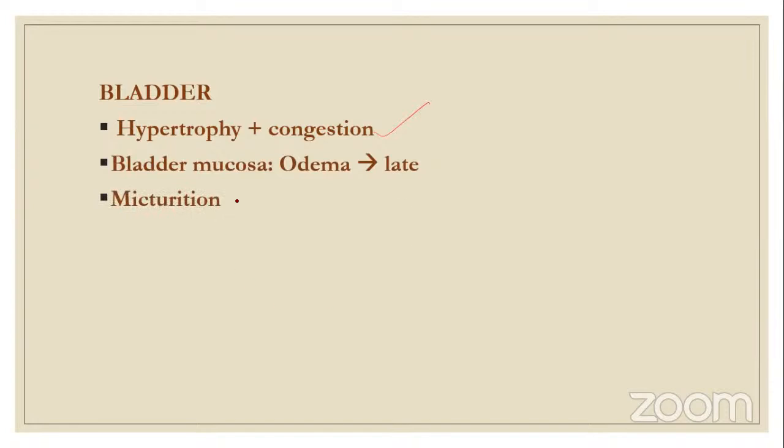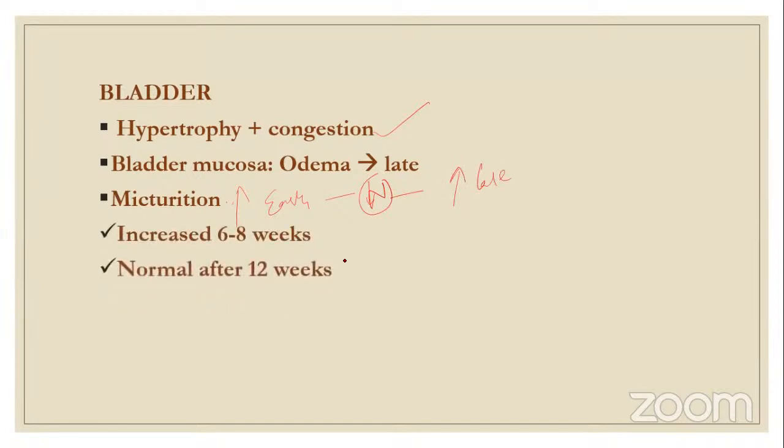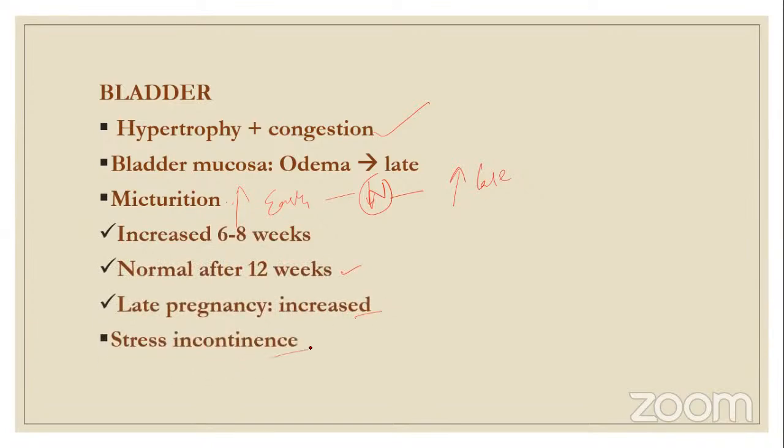And micturition frequency is increased, especially in the early weeks, and then it comes to normal, and then again it increases in the late pregnancy. Increased by 6 to 8 weeks, normal after 12 weeks, and in late pregnancy it is again increased. And there is stress incontinence, especially in the later third trimester because of the growing uterus.